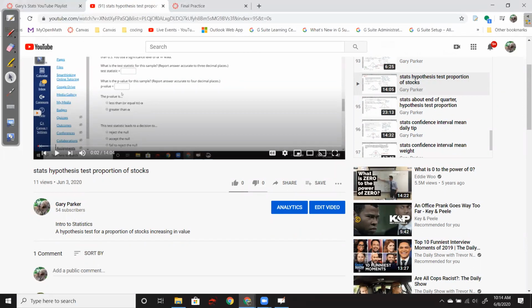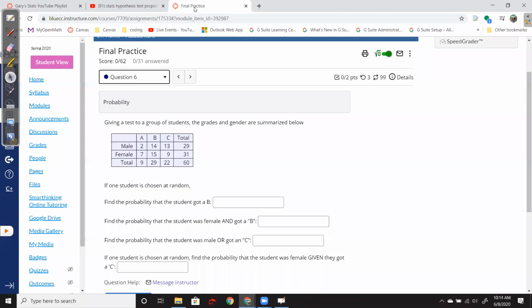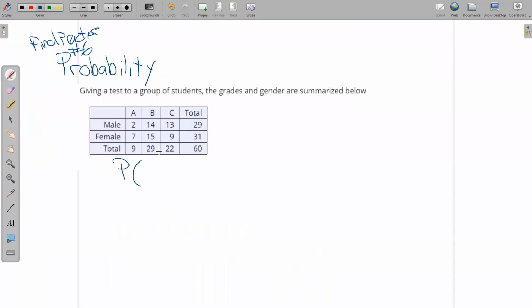Okay, so back here, let's see, male or a C. So the probability that a randomly selected student is male or got a C. Probability is always just favorable over total. The total in this case, since they don't give me any other information, is just the 60 given here, so that's my denominator.